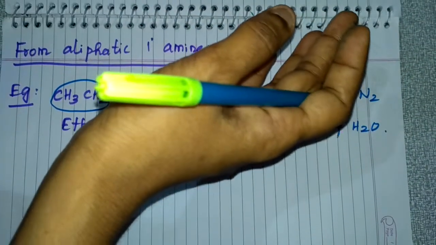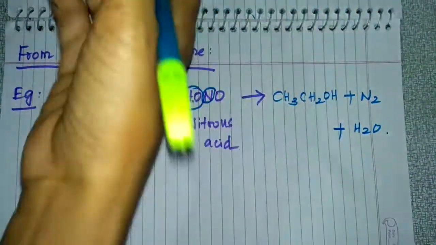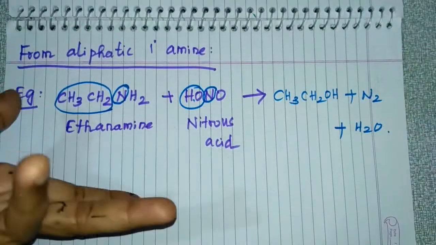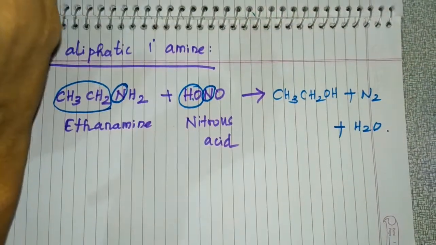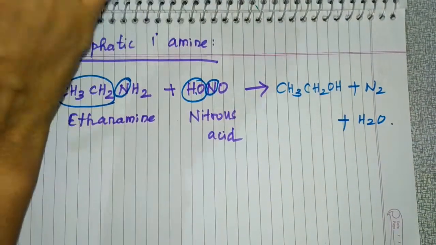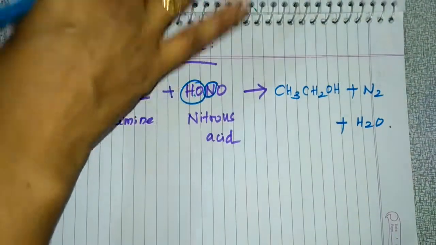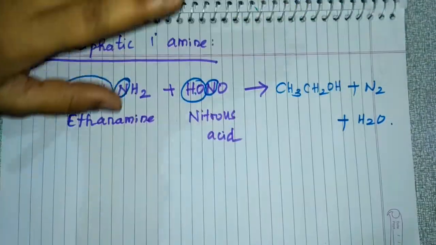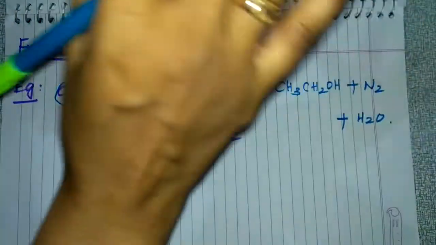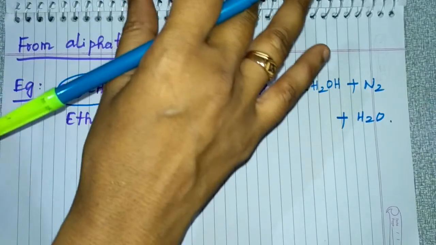For aldehydes and ketones, you can add hydrogen with platinum, or lithium aluminum hydride also. The third is the preparation of all three monohydric alcohols from Grignard reagent.